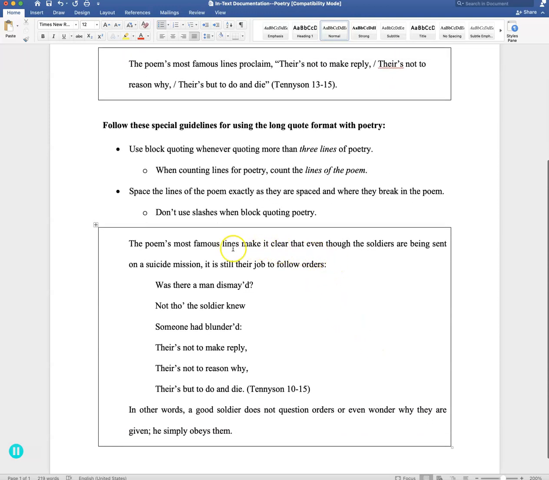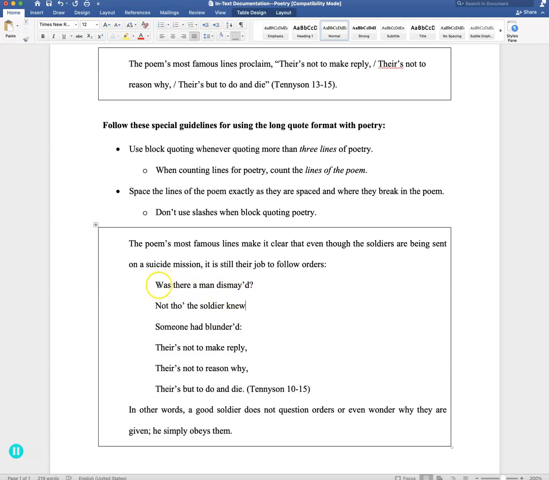This is how you would format it. Just like any other long quote, it must be introduced with a complete sentence followed by a colon, which is the 2 dots. So it can't just be something like "Tennyson says," comma, that doesn't work. You've got to have a complete sentence followed by a colon. And then the way you present the lines of the poem is the same way that they appear in the poem.